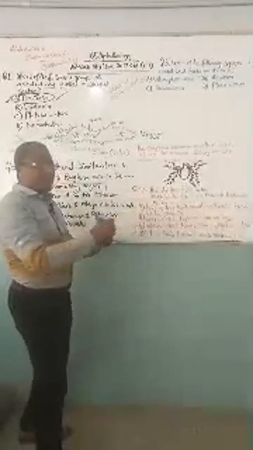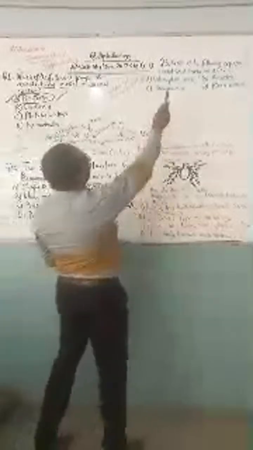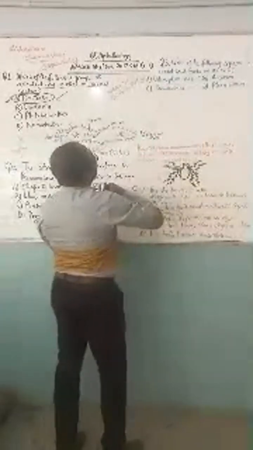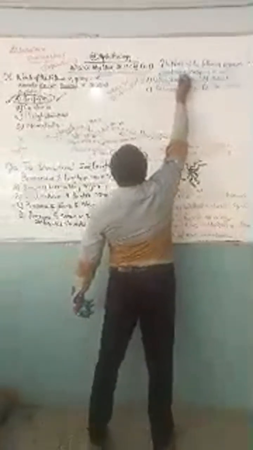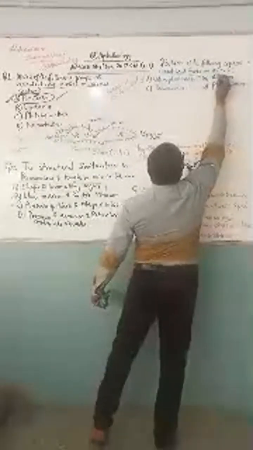Now, let's take the next question. As I said, our target is to take 6 questions. Look at that upper question there. It says, still May/June 2007 objective. We are unleashing to you how to understand concepts. It says, which of the following organisms cannot exist freely on its own?